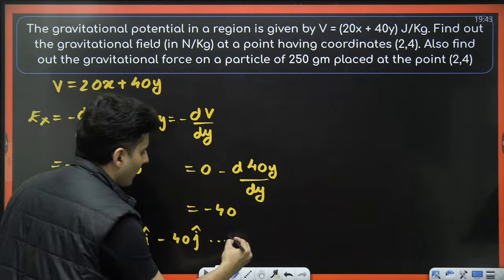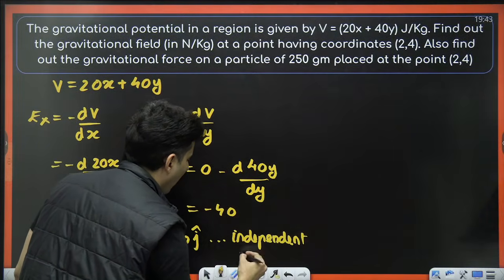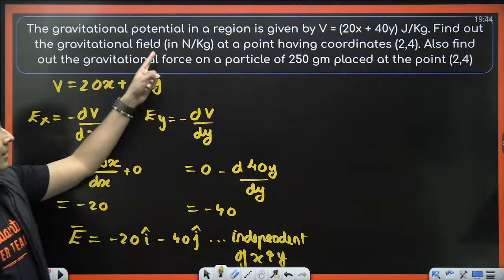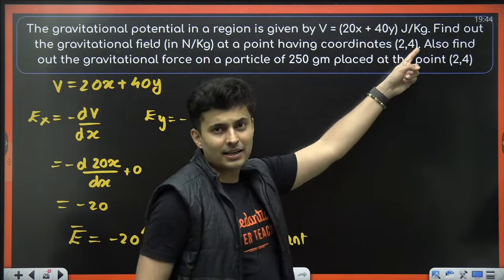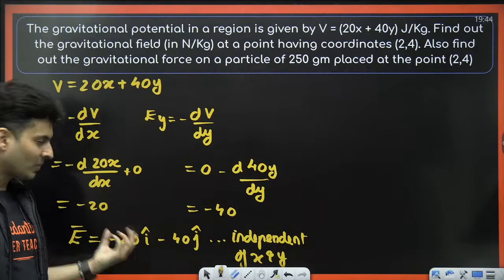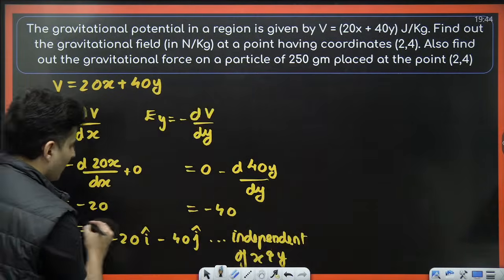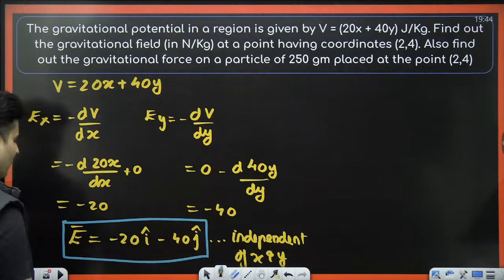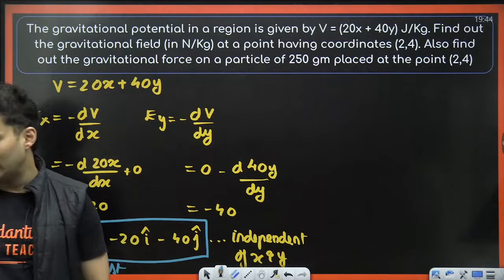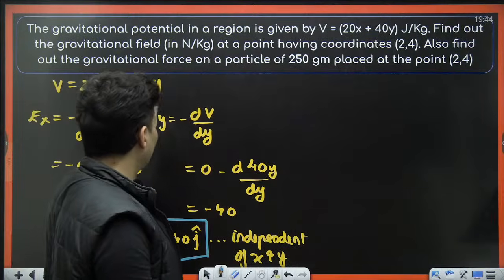You can see it is independent of x and y coordinates. So here, even if the coordinates are given 2 and 4, it has no significance because the field is the same. It's a constant field. So that is the first answer. You don't even have to substitute anything. It's a constant field. There is no x and y variable in that after differentiation. Correct? Similarly, what about the force?